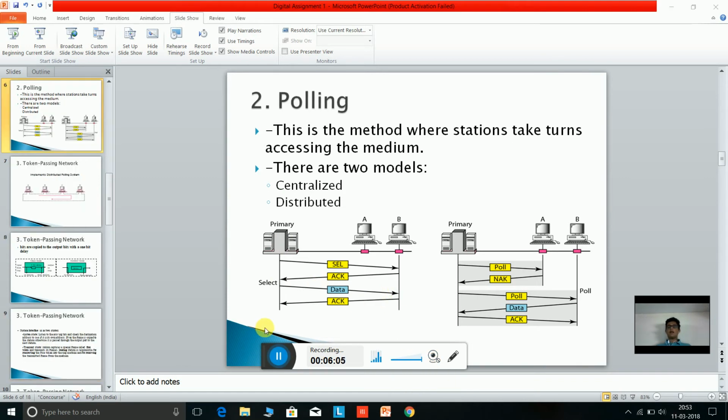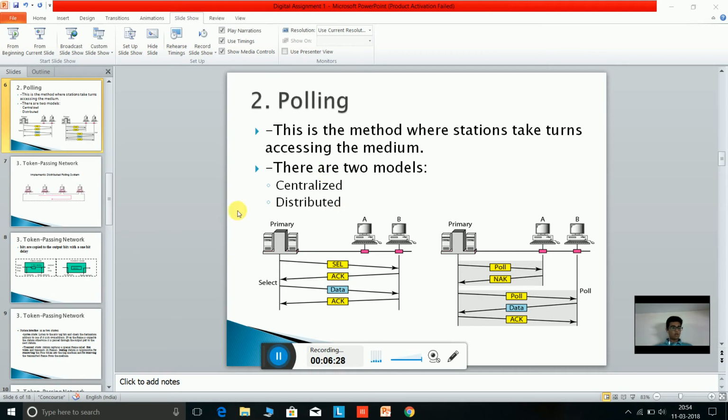There might occur a situation where a primary station wants to send a poll to either of the secondary stations. Then it sends a poll, and if a secondary station accepts it, then it sends an acknowledgement, and then the primary station sends the data and the secondary station sends the acknowledgement that yes, I have got your data.